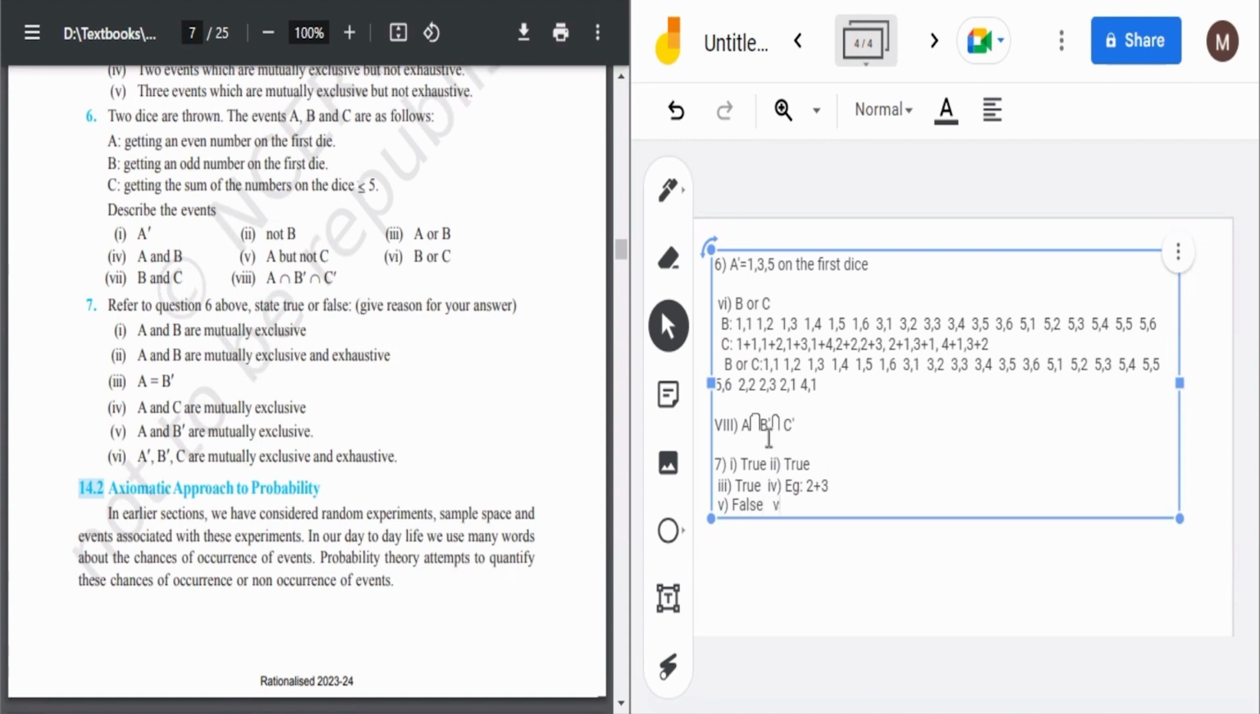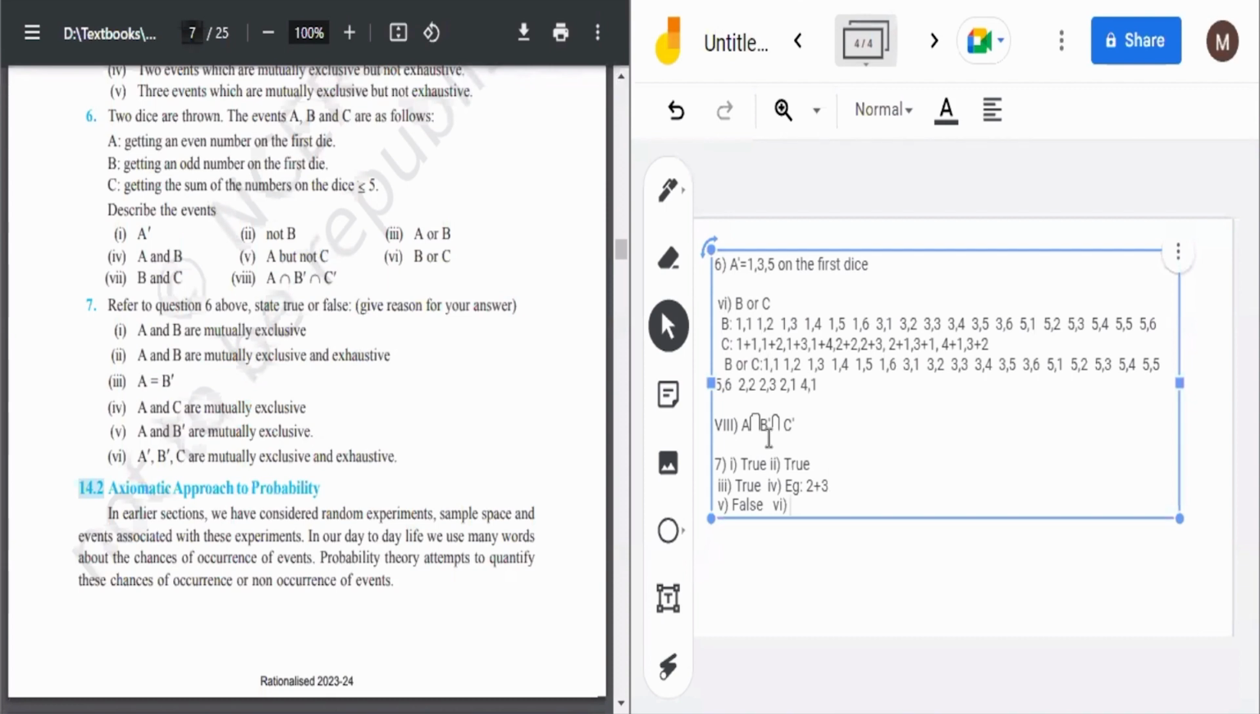Then coming to the sixth one, it is saying A dash, B dash, and C are mutually exclusive and exhaustive. A dash and B dash: A dash is nothing but B, B dash is nothing but C. So A dash and B dash are in themselves mutually exclusive. And then it is saying C also is mutually exclusive,